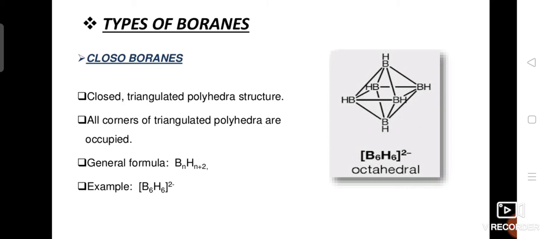All the corners of the triangulated polyhedron are occupied by boron atoms. An example is B6H6 2-. Closoboranes have n+1 electron pairs, where n is the number of boron atoms, or the number of corners.